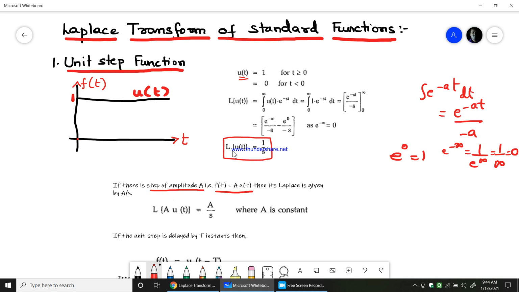It is very simple. Laplace transform of u of t equals 1 over s. When the amplitude equals a, 1 will be replaced by a. That's it. So the Laplace transform of a into u of t would be equal to a by s, where a is the amplitude, which is normally a constant value because it remains a for any value of time. Therefore, a remains constant.